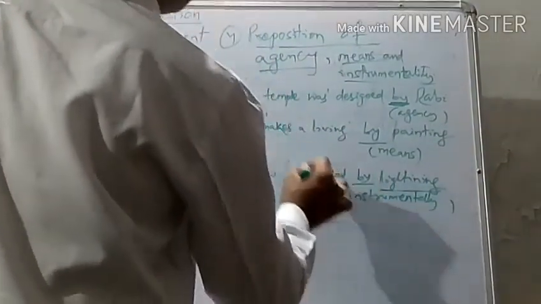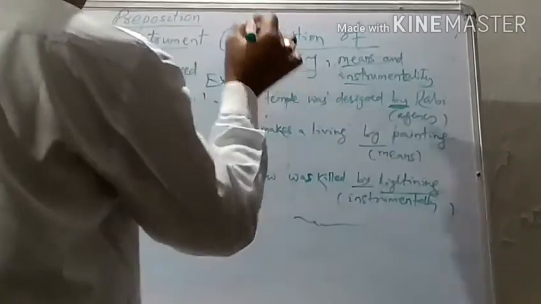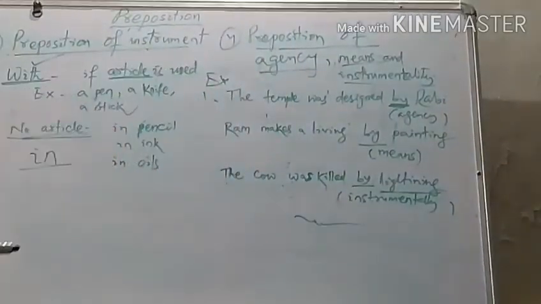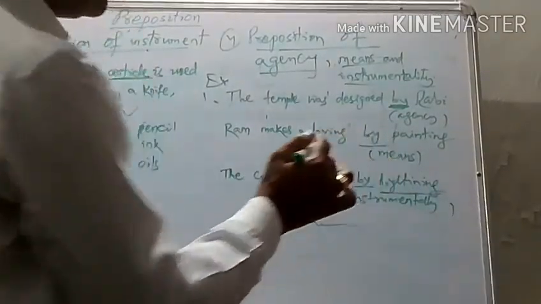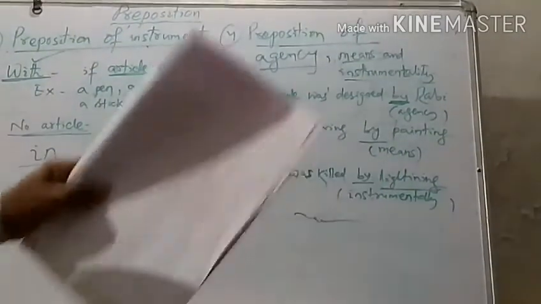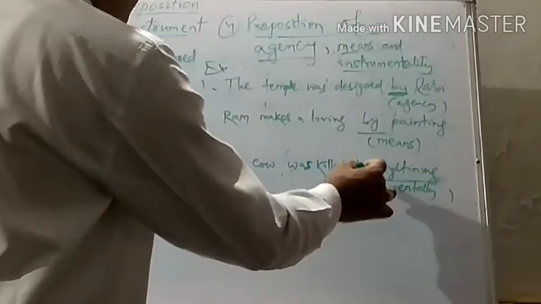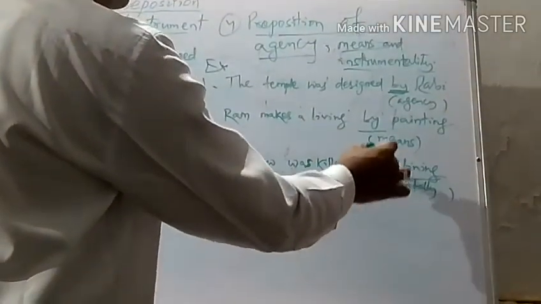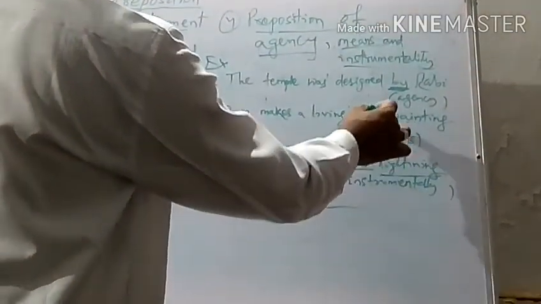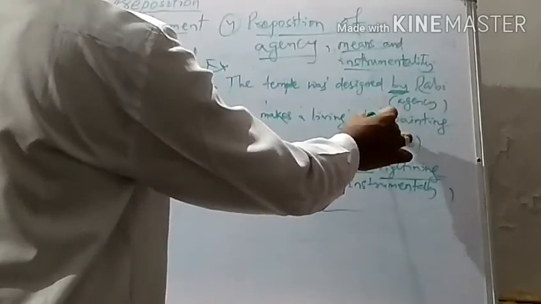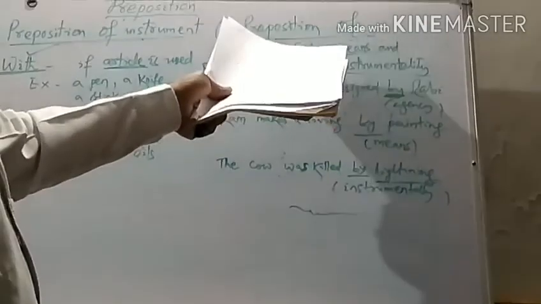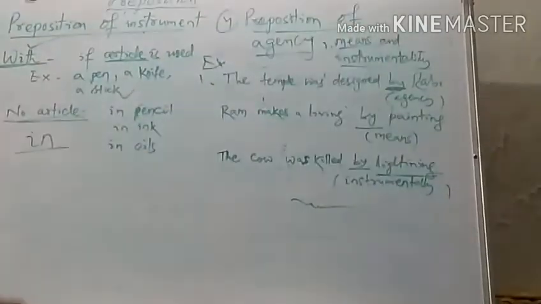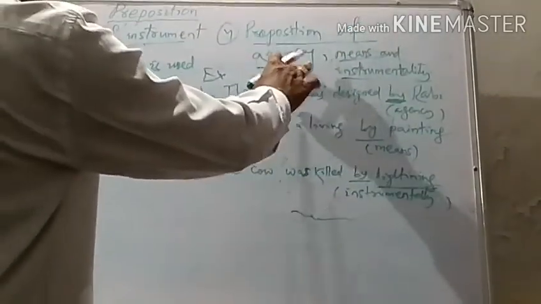So in this type of sentences, we have to use only by. We cannot use any other preposition except by. So like this, if it is instrumentality, in that case we have to use by. If it is a means of living, in that also by. And if it is a means of agency, in that case also we have to use by.